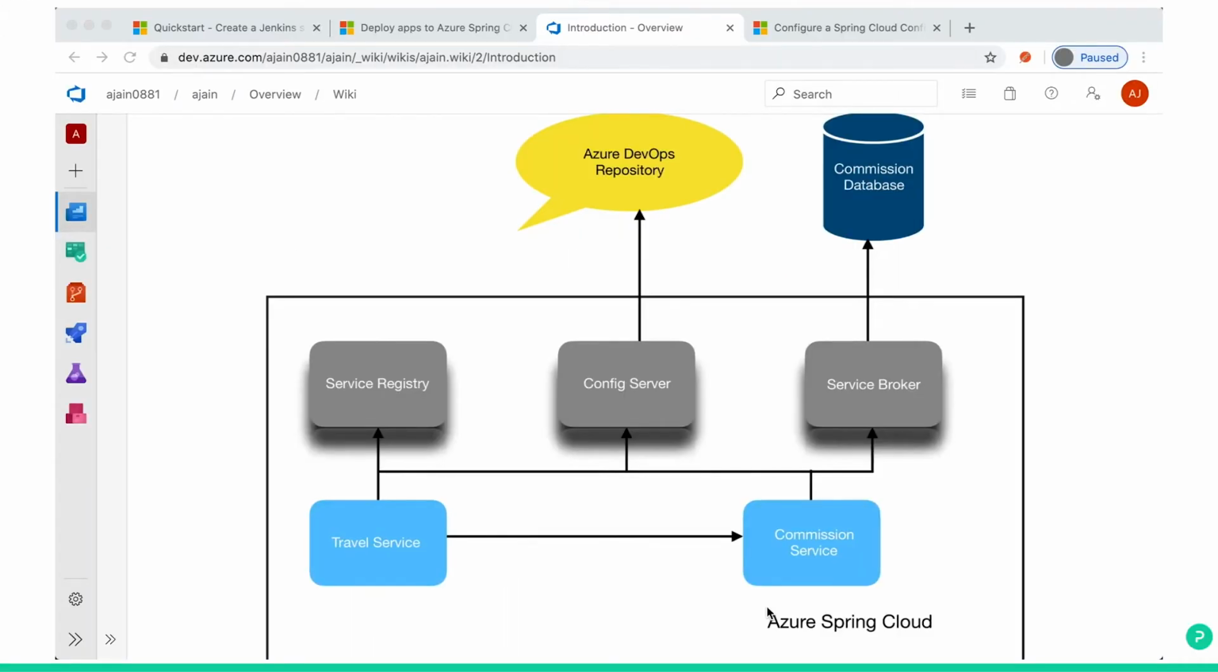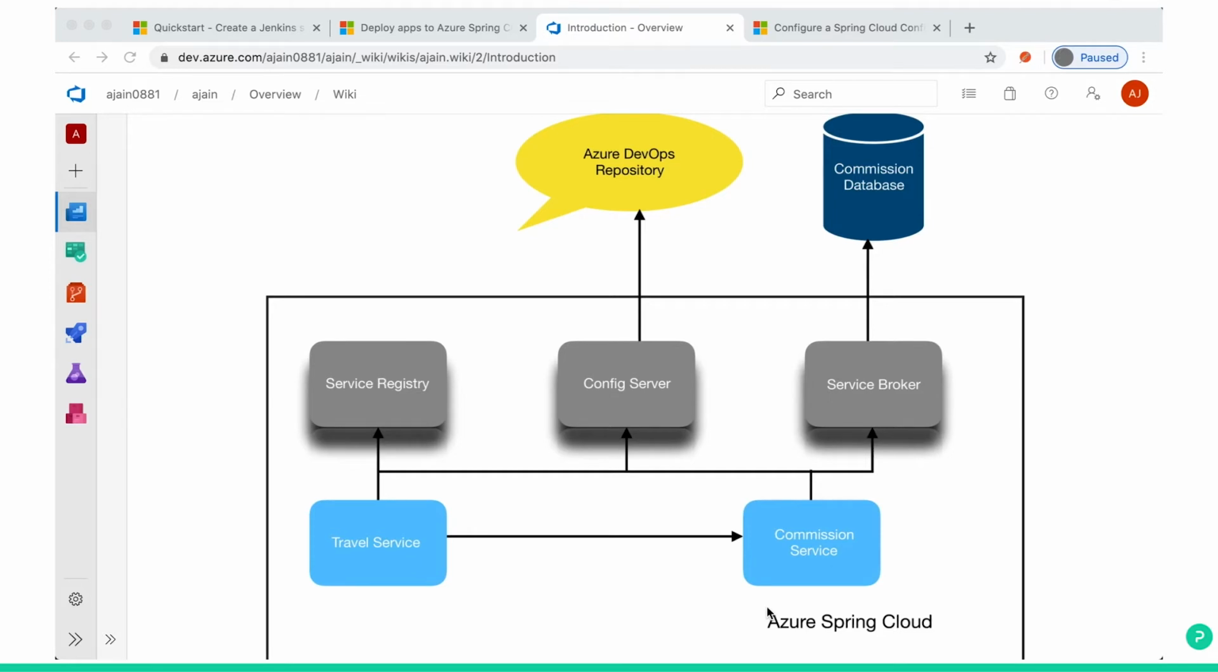Let's go through the application introduction first. These are the microservices which we are going to build and deploy to Spring Cloud Azure. In this demonstration, we will be exploring features of Azure Spring Cloud and how to configure and use them. For this workshop, we will create 2 microservice apps, a travel portal service and a commission service. The travel portal service will receive a tour leader's details and total sales, and it will invoke the commission service to calculate the commission.